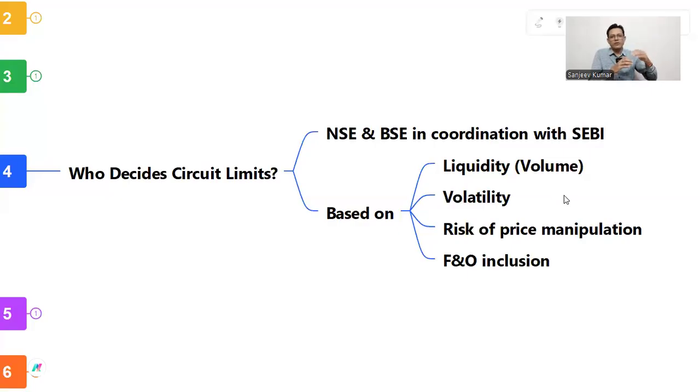Sometimes you can see the number of outstanding shares is very high, still the stock is not in demand, not in a trend, so volume will be low. If volume is low, it means liquidity is low. And if liquidity is low and everyone wants to buy the share, the share price will increase rapidly.